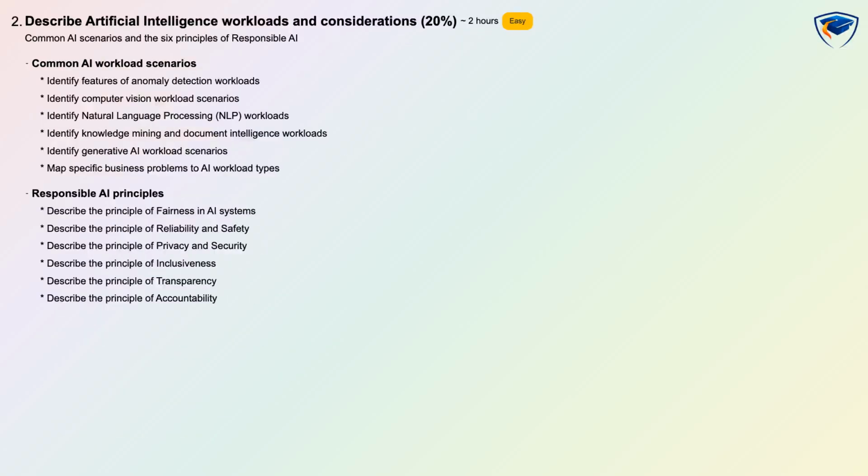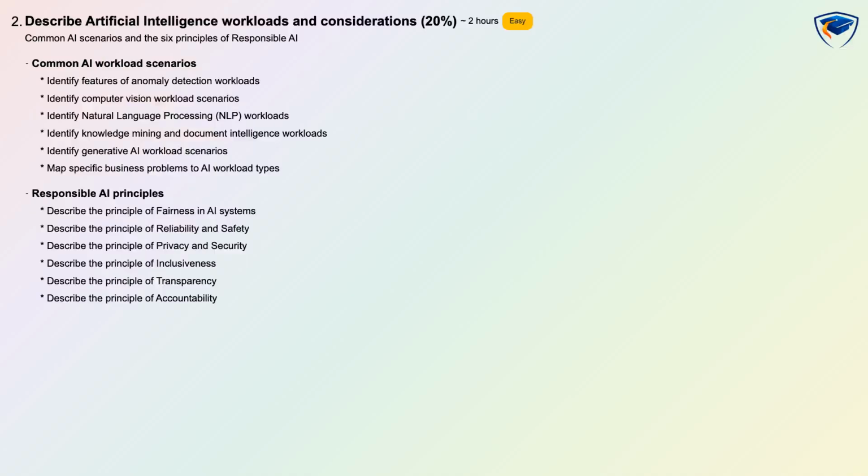Describe artificial intelligence workloads and considerations is weighted at 20%, difficulty easy, and has an estimated learning time of 2 hours with conceptual plus scenario-based assessment. This domain explains common AI workload scenarios such as anomaly detection, computer vision, natural language processing, knowledge mining, and generative AI, and helps you map specific business problems to the right workload type.